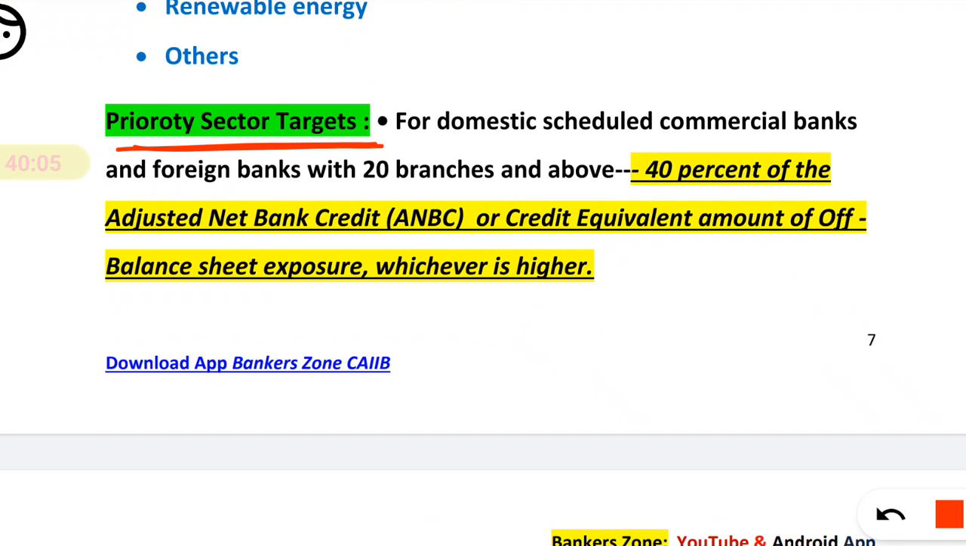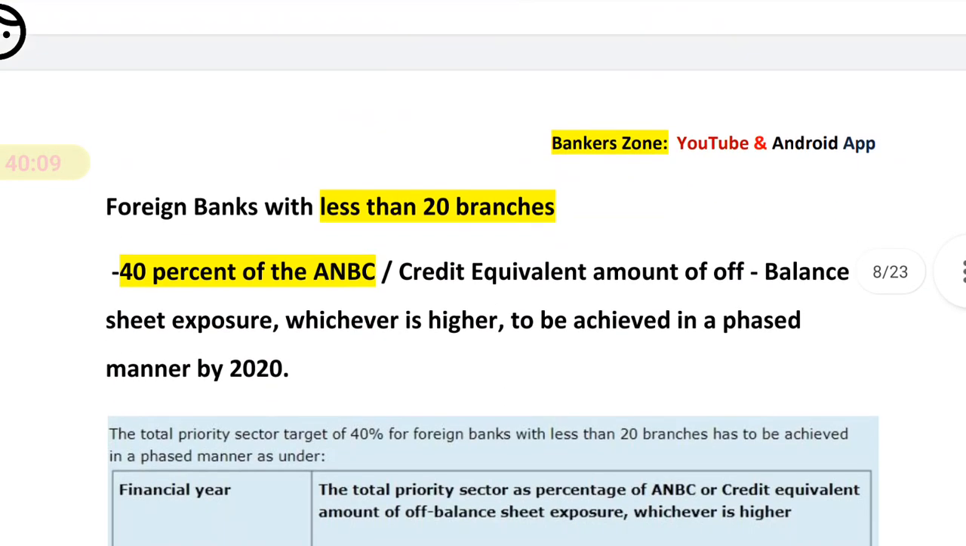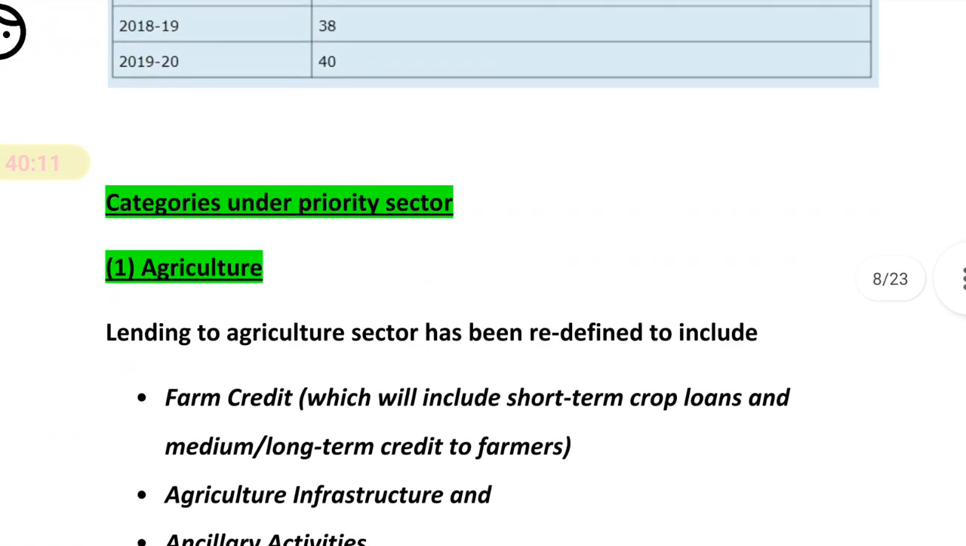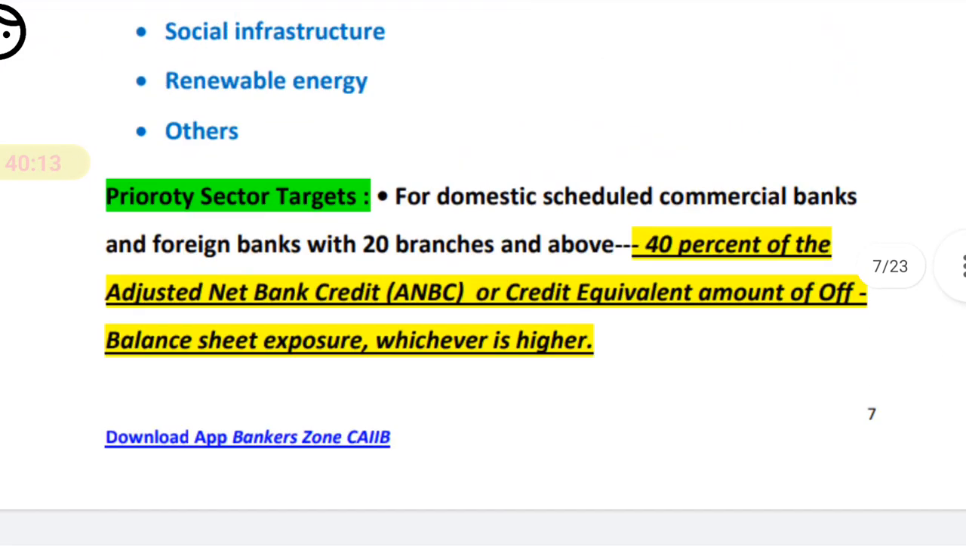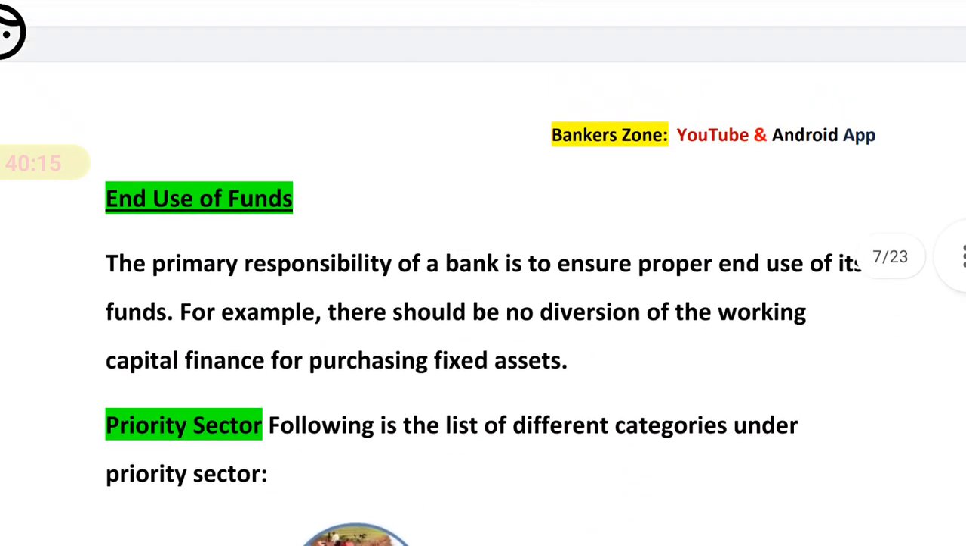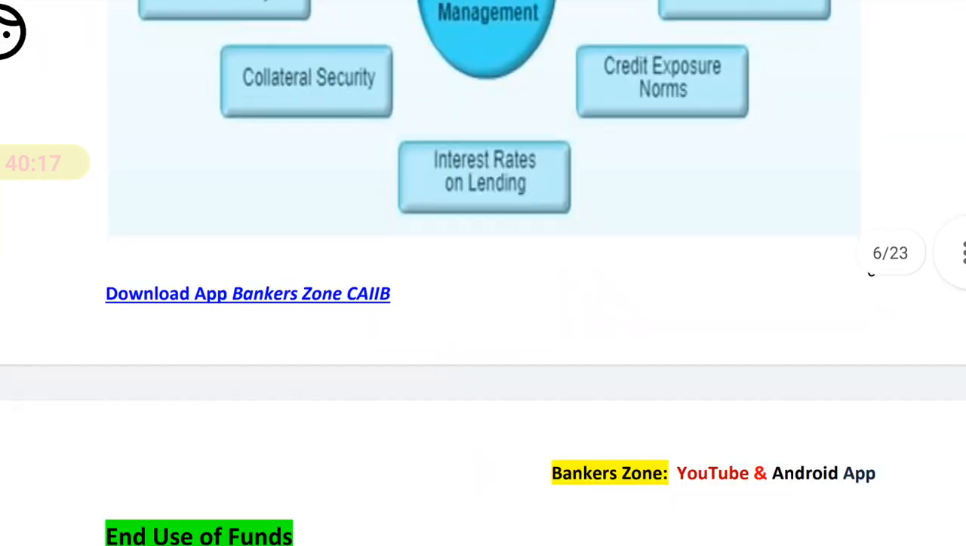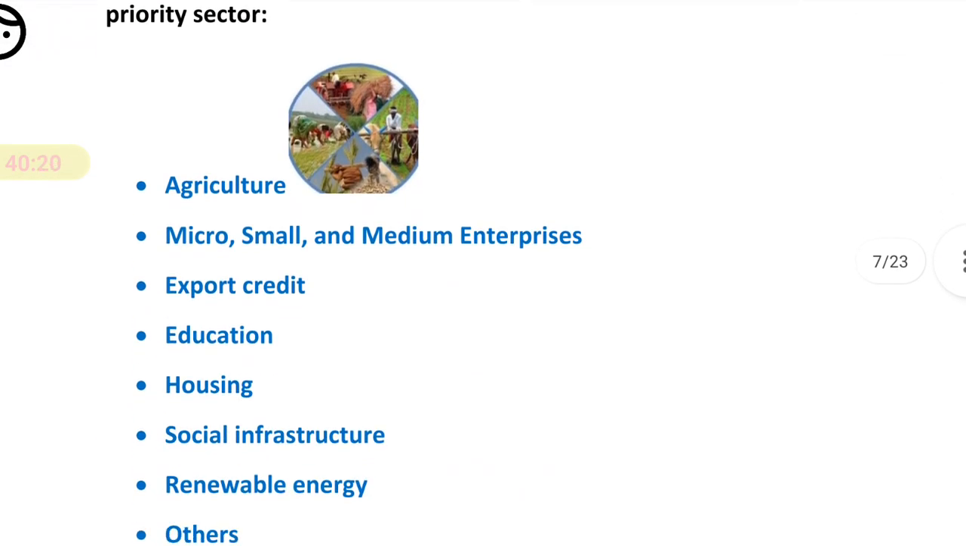Okay, so here we will stop, and the remaining part we will continue in the next lecture. The targets and all those figures we are going to discuss in the next lecture. Here we will stop.